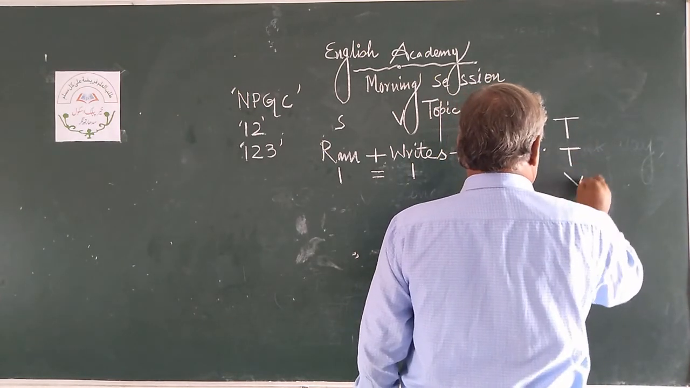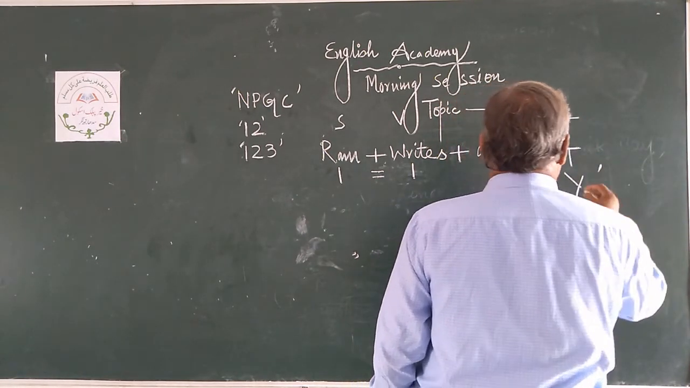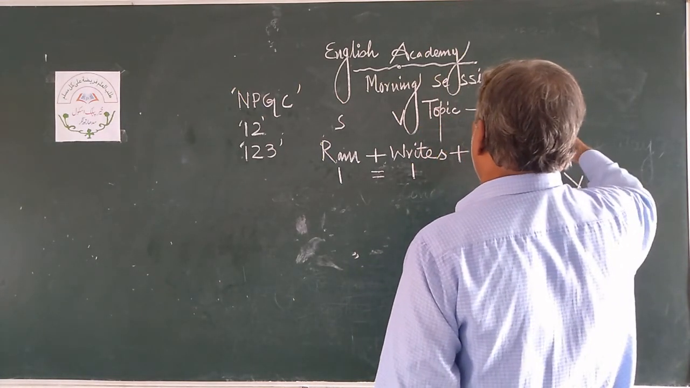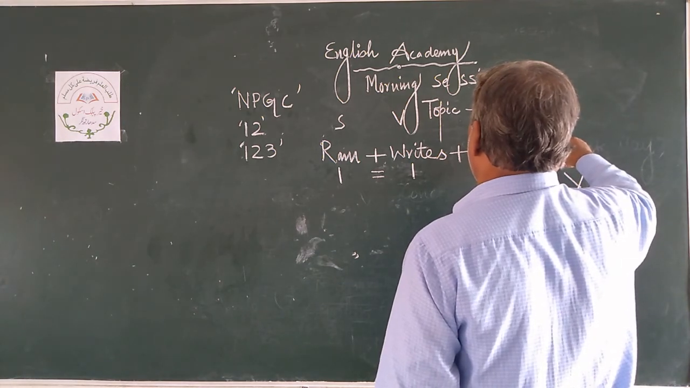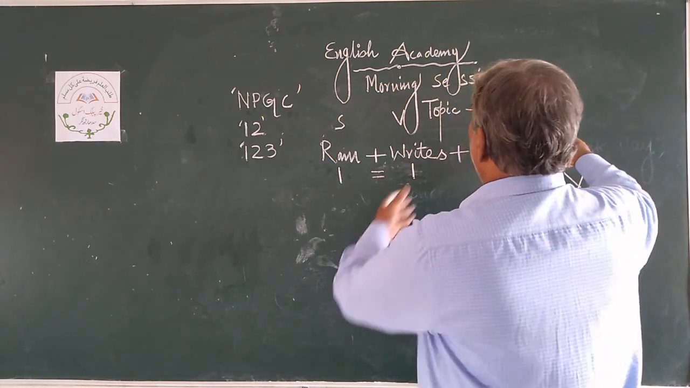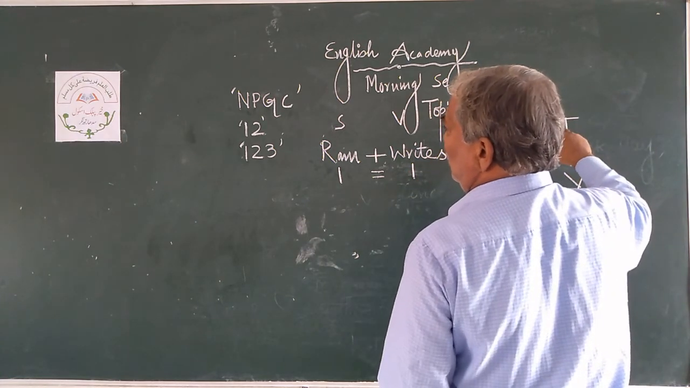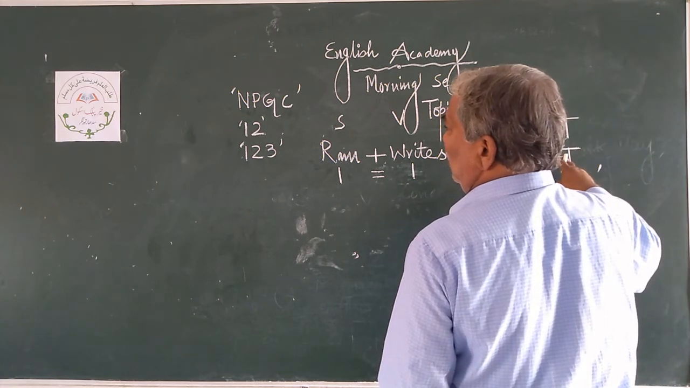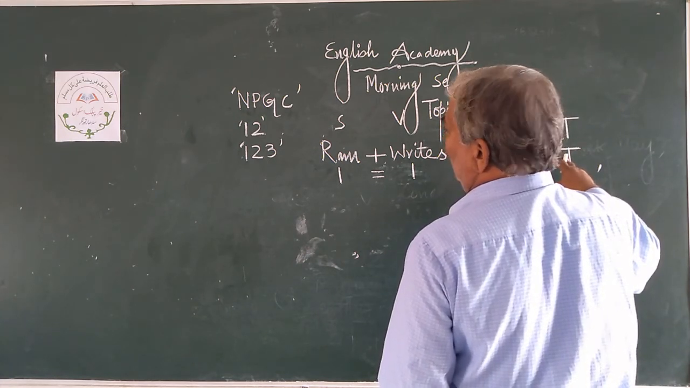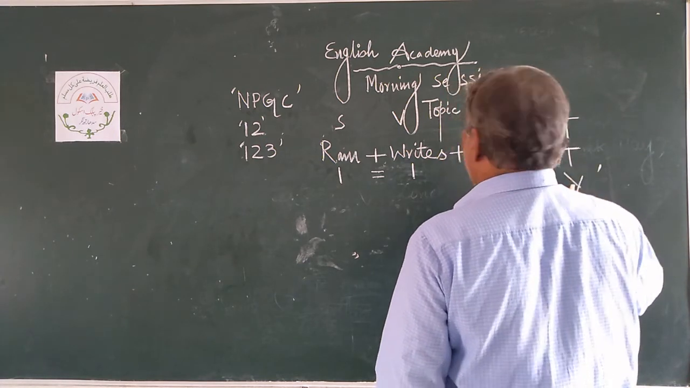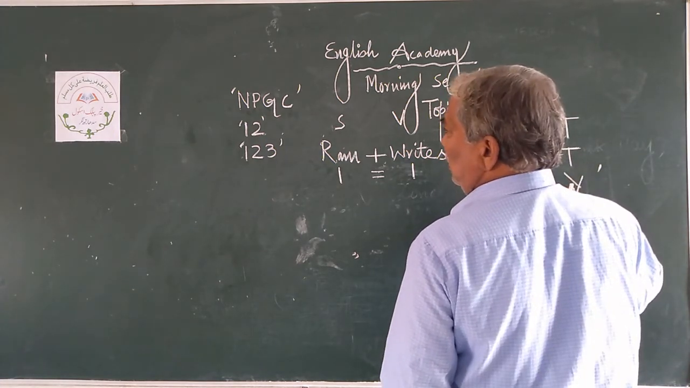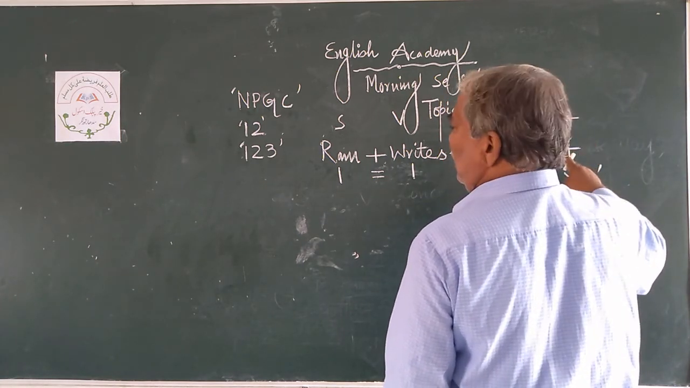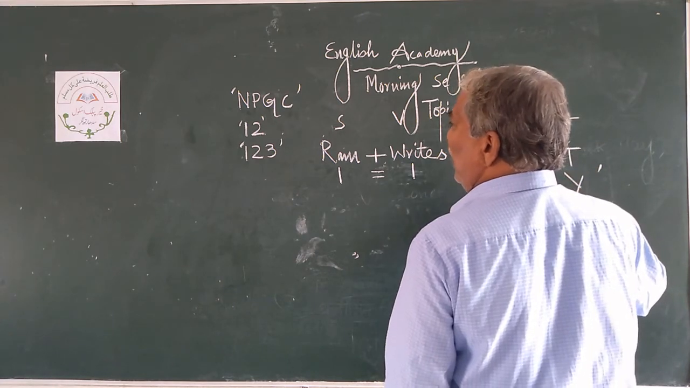TTY. What are they? Let us see. These are the main tenses: T, today. Today I am standing in the class. I am teaching voice. This is present tense. Tomorrow it will come. This is future. Yesterday it is past. So present, future and past, these are the main tenses.